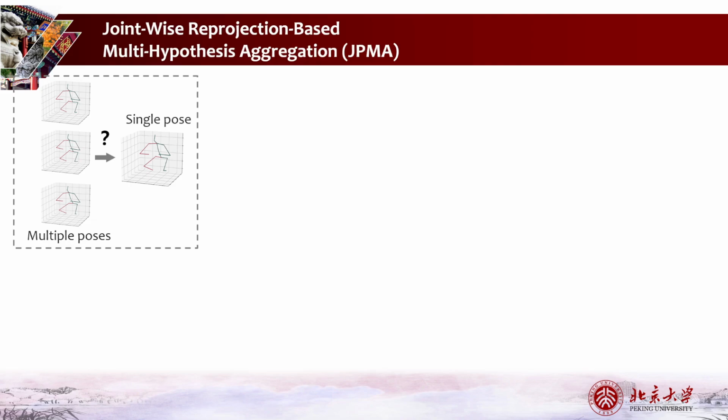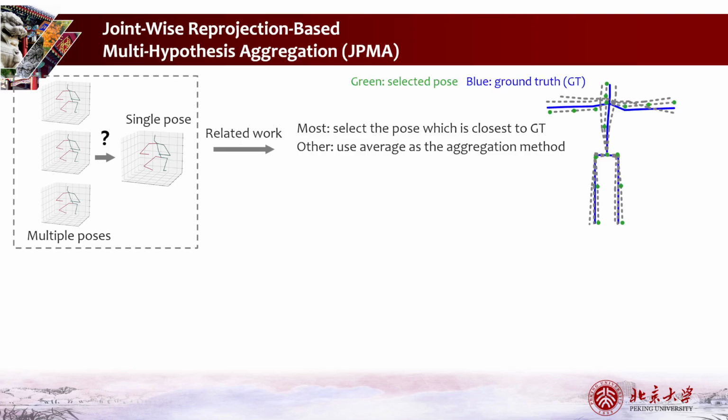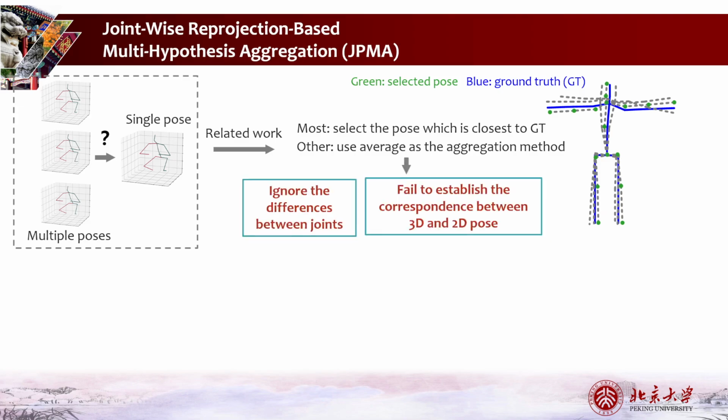Next, we pay attention to the process of hypothesis aggregation. Existing works select the pose which is closest to the ground truth. When the ground truth is not available in real-world applications, they simply average all the hypotheses. These methods ignore the differences between joints and fail to establish the correspondence between 3D outputs and 2D inputs.